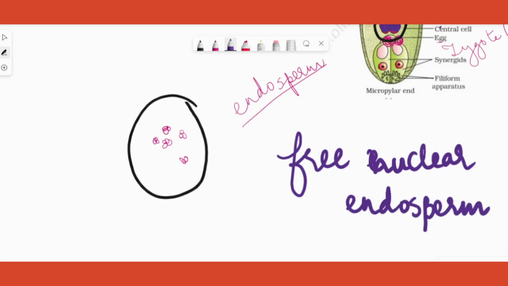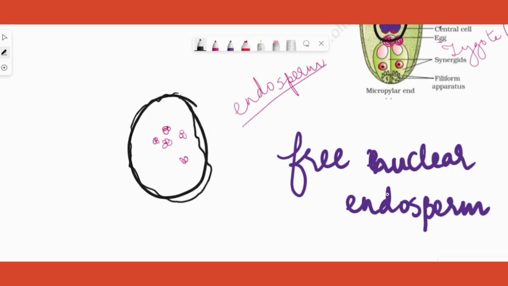This is the tender coconut water that you're drinking. It is the free nuclear endosperm you're drinking. And you know, in the tender coconut, what happens? After some time, the liquid part starts becoming thicker and you find a whitish kernel which you can eat coming up. Where did that come from?